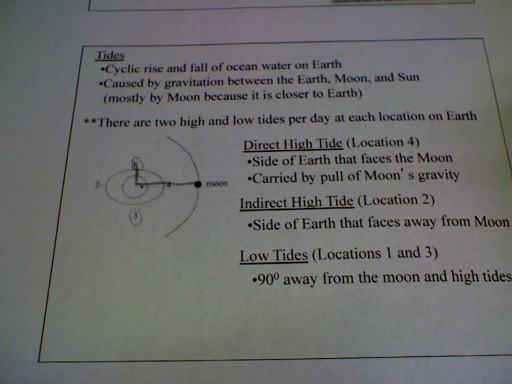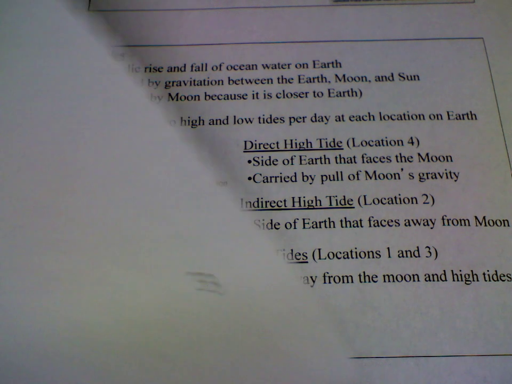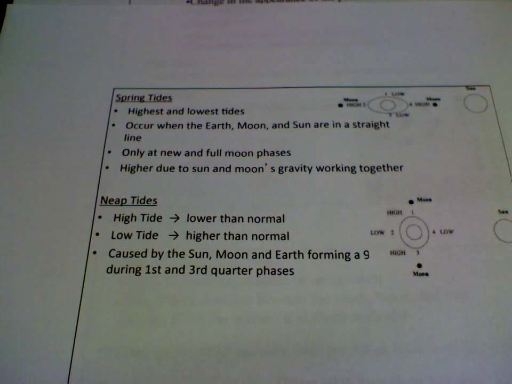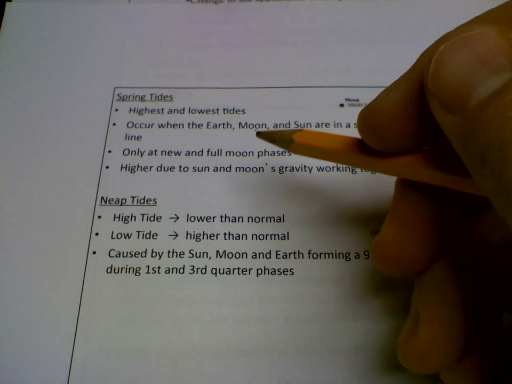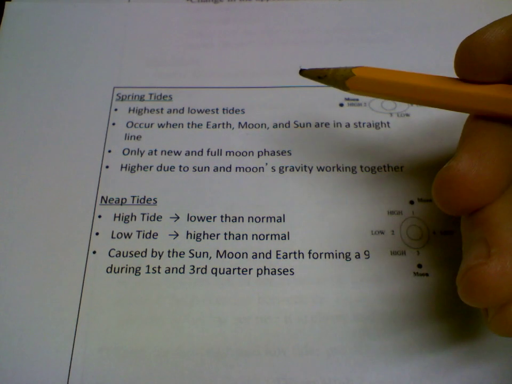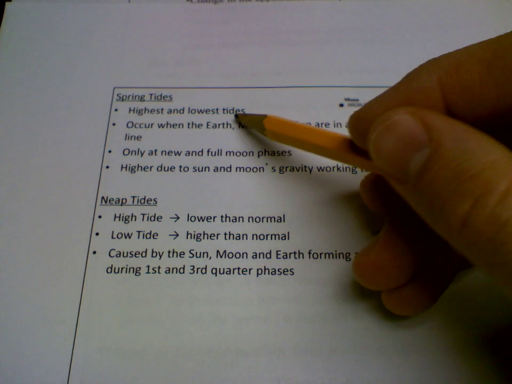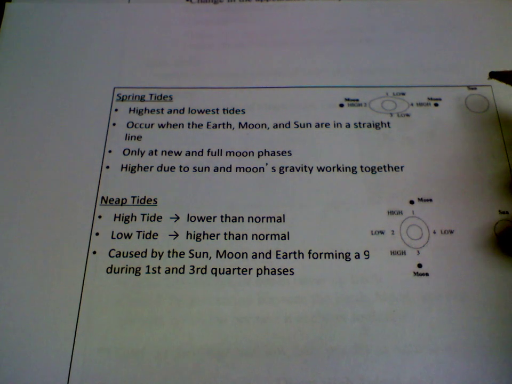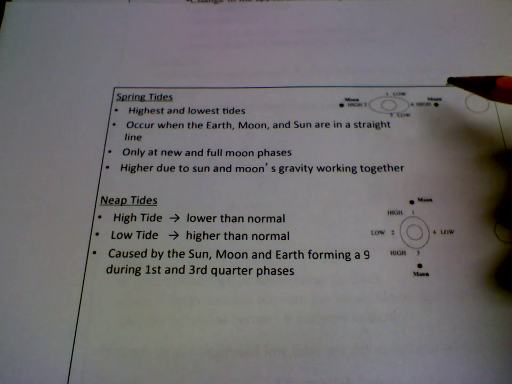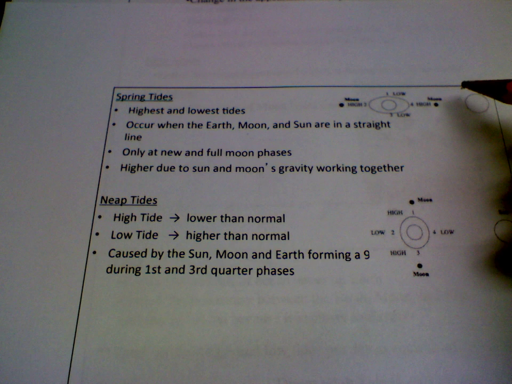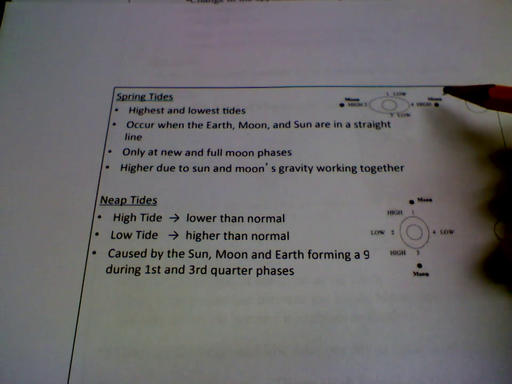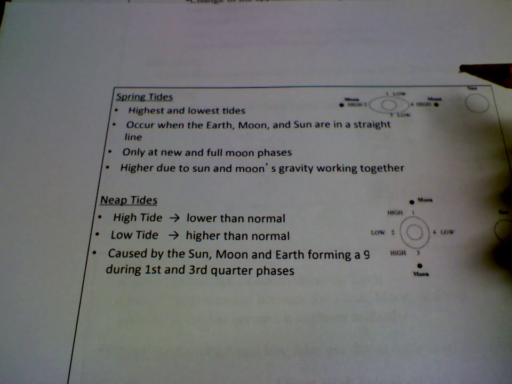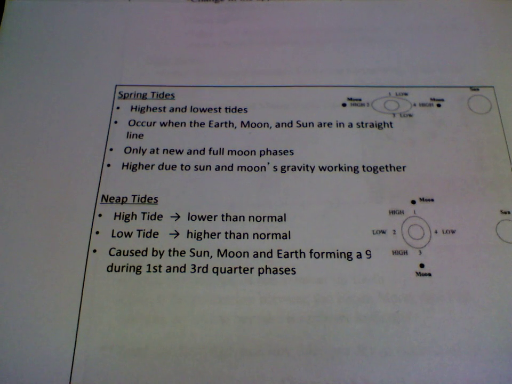Now, one other thing they sometimes ask about are what we call spring tides and neap tides. Just taking a look at spring tides and neap tides. This is usually the more important one that they ask about, spring tides. Spring tides are the highest possible tide you can get on Earth, and also the lowest possible tide. So you'll see a very, very high tide during a spring tide and a very, very low tide during the spring tides as well. And here's what causes them.